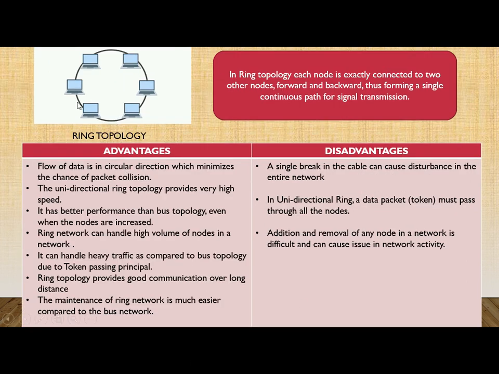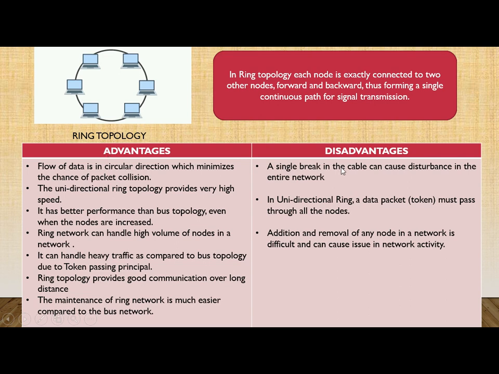Here you can see that this is a ring where each computer is connected through a ring. Now let's study about this ring topology. In ring topology, each node is exactly connected to two other nodes. Here you can see that each node is connected to two other nodes. So here it is connected with this one and with this one, both forward and backward, thus forming a single continuous path for signal transmission. So this forms a single path for transmission of any data.